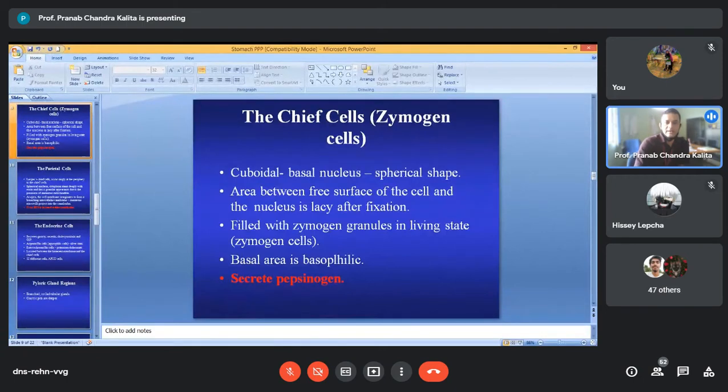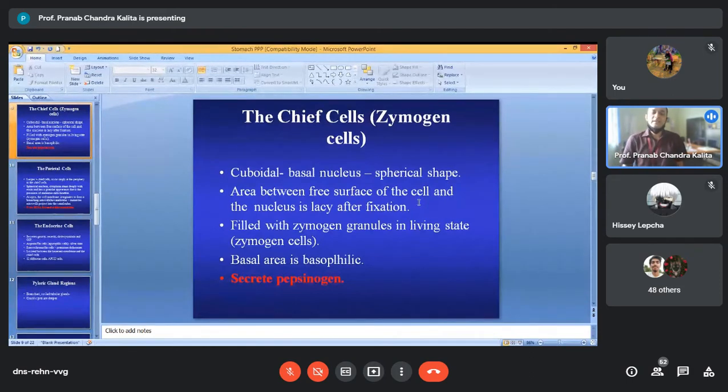Below is the basal surface. The area between the free surface of the cell and the nucleus, suppose the nucleus is located basally, this area is called lacy after fixation in the laboratory. This area is filled with certain granules called zymogen granules in the living condition, and that's why these cells are called zymogen cells.